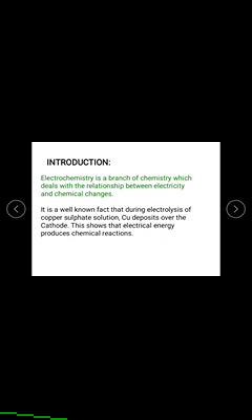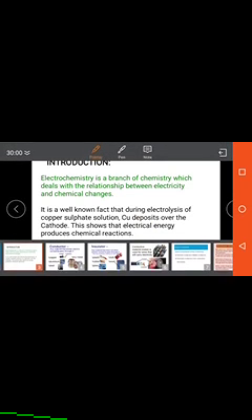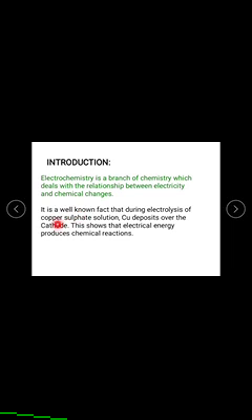In this case, we observe that when we pass electricity through the copper sulfate solution, chemical reactions take place at the electrodes. Means in electrochemistry, we observe the relationship between electricity and chemical changes.